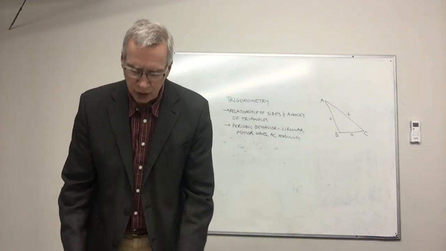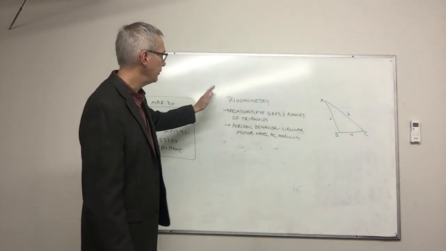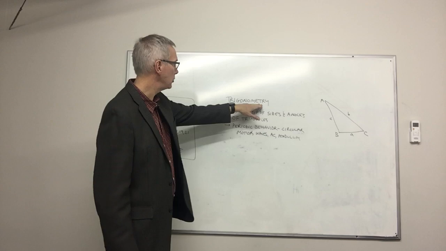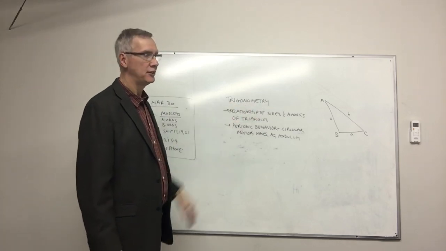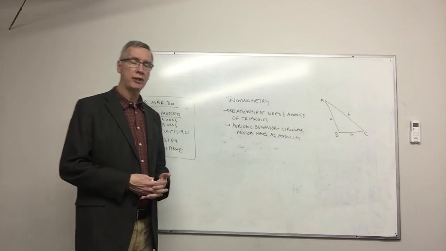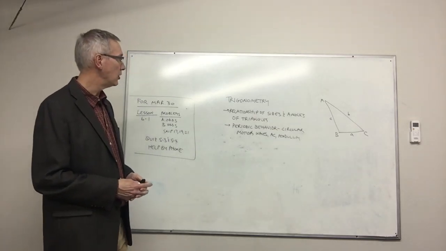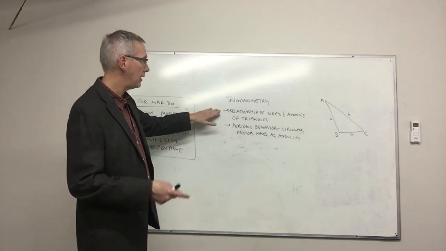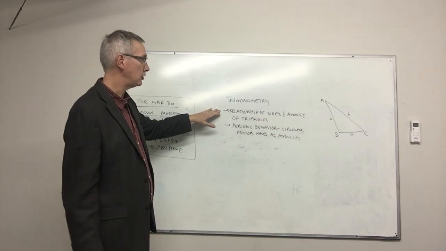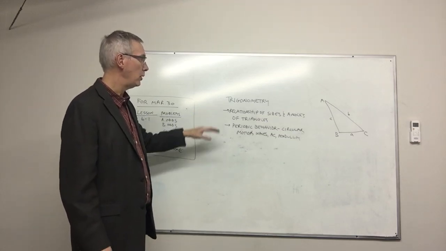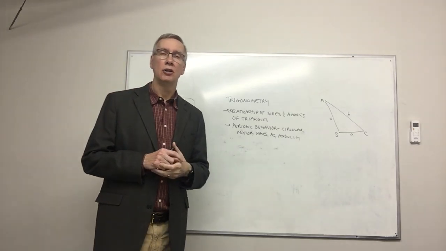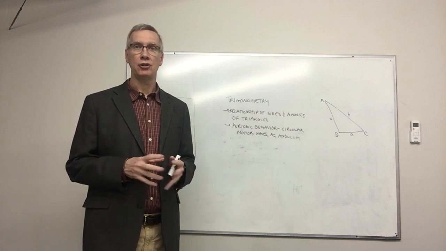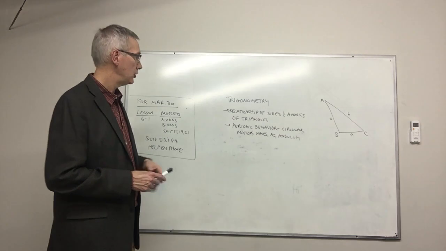But again, for this week, we're starting this new chapter 6, the study of trigonometry. Trigonometry is primarily the study of the measures of the three parts of a triangle, the three sides or the three angles. So we will be studying two different aspects of trigonometry. One is that relationship between the sides and the angles of a triangle. So we will be solving triangles, which means that we will be finding the lengths of all three sides and the measures of all three angles. So we'll be solving triangles.